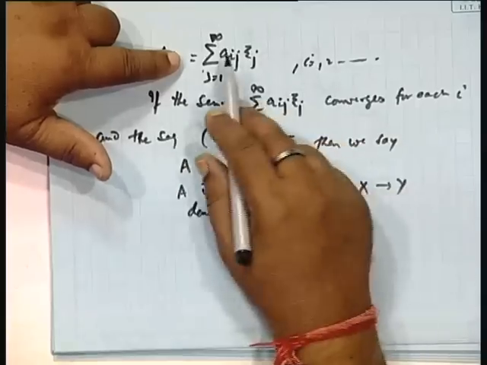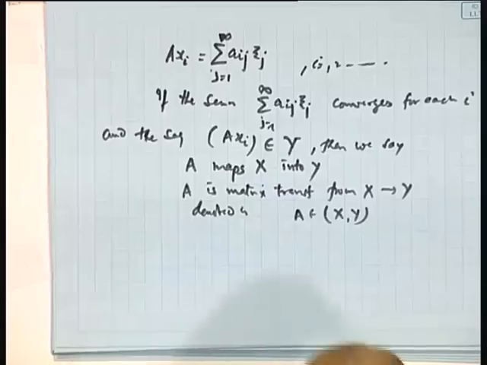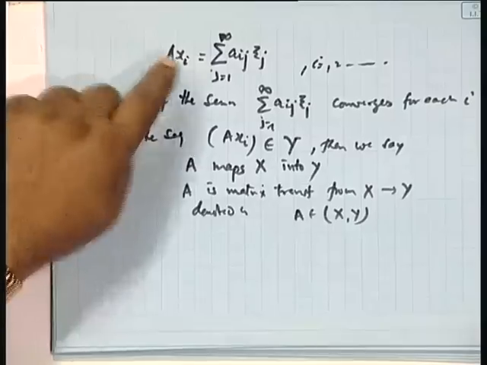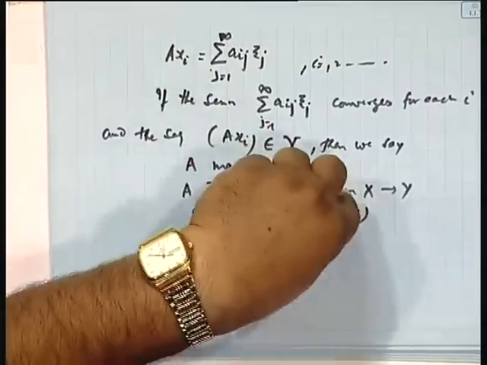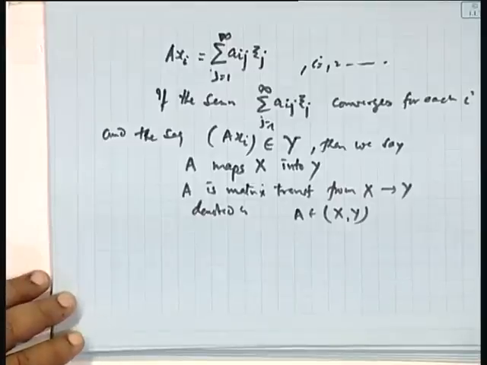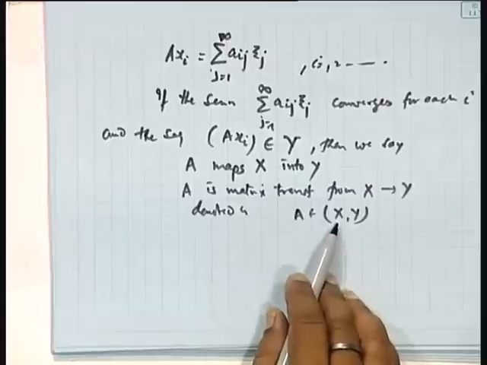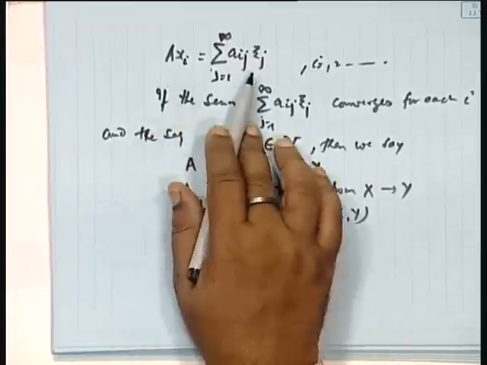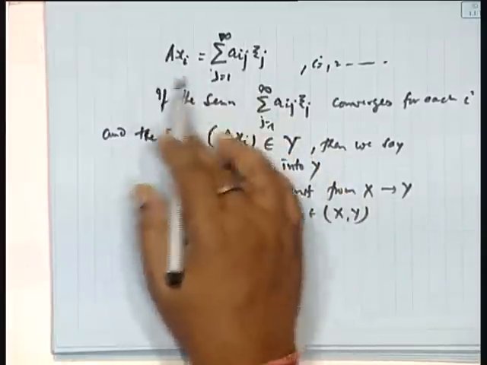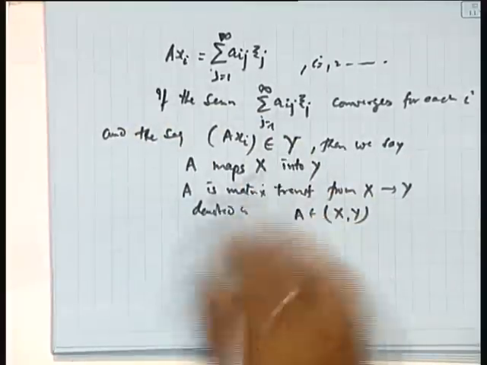So you are getting a convergent sequence, all the sequences are convergent, but if that sequence belongs to the class Y, then we say A transfers the element from X to Y, or A is the matrix transformation from X to Y. How do you denote it? A belongs to (X, Y). It means A takes the element of X, first construct this series, and this should be convergent for each i, and then this sequence, again take Ax1, Ax2, etc., forms a sequence, and that should be an element of Y.